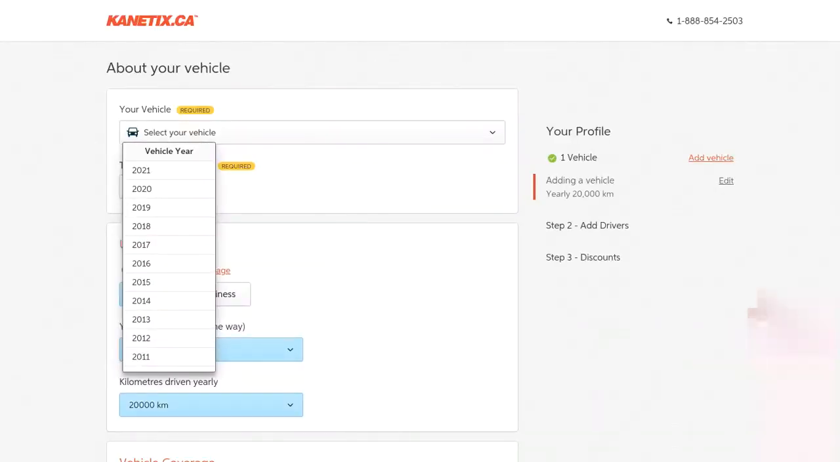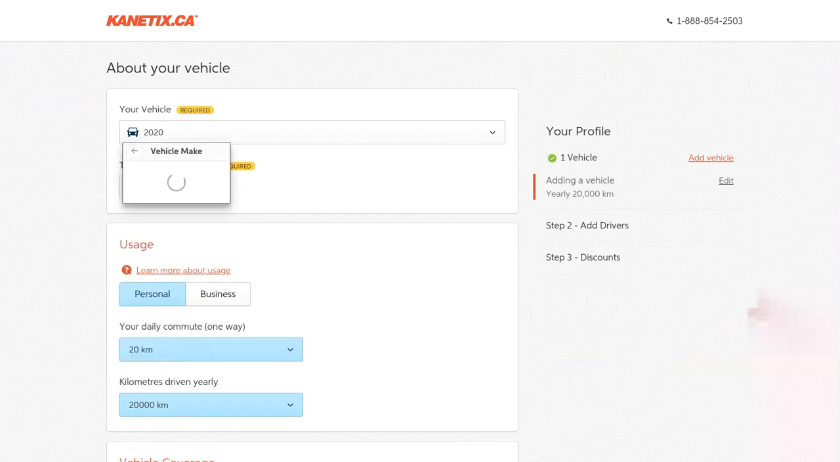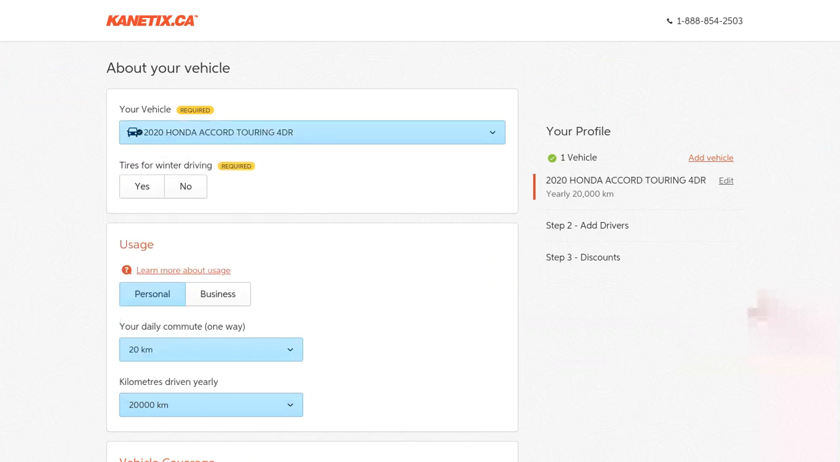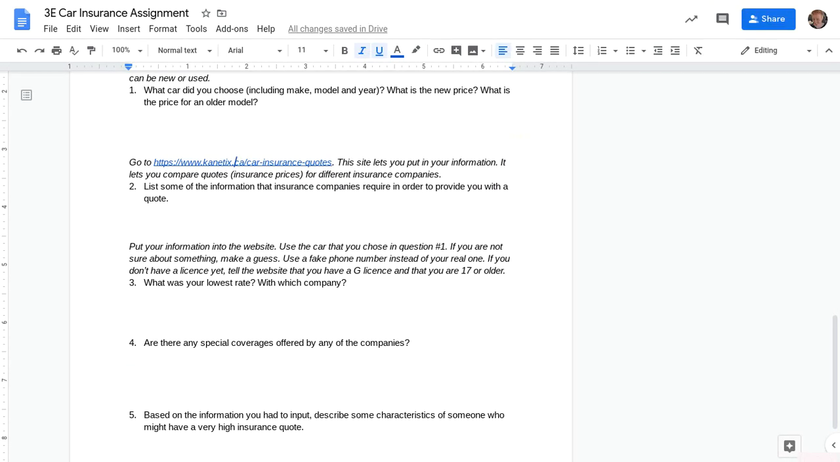And then you have to choose your kind of car. So I'm going to just pick a random car to show you how this works. And then answer the questions to the best of your ability. Some of it you may have to make up, and like I said back here on the assignment, that's okay. So put whatever information you can, but if you have to make it up, that's okay.